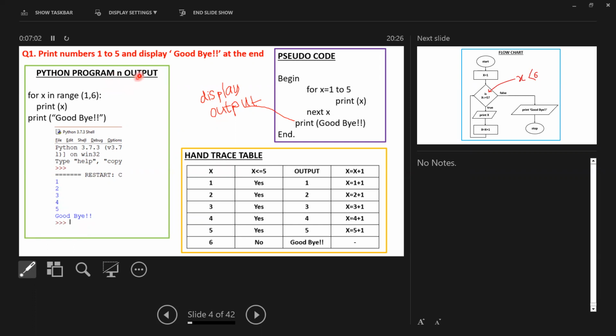In a Python program, normally we can't give the ending one as 5, because unlike a Java program, Python takes 1 less. So now if I give 1 to 5, I will get only the numbers 1 to 4. Therefore, when we are using Python for loops, we have to give 1 number beyond that. That means 1 to 6. So now look at: for x in range, brackets, 1, comma 6.